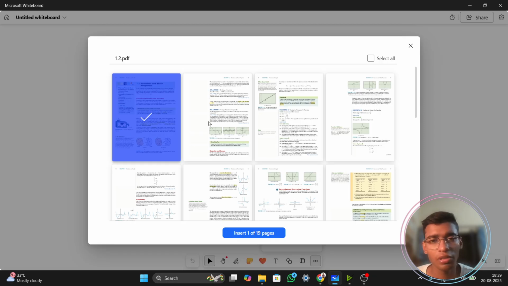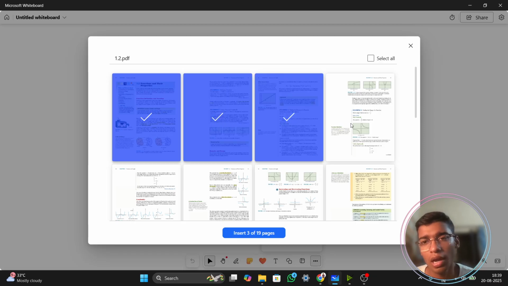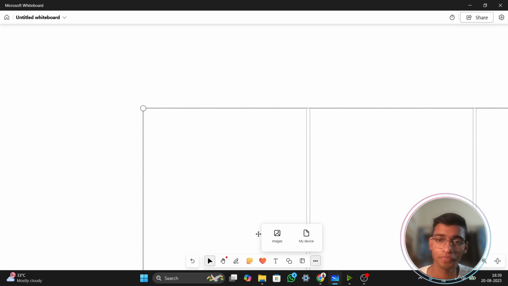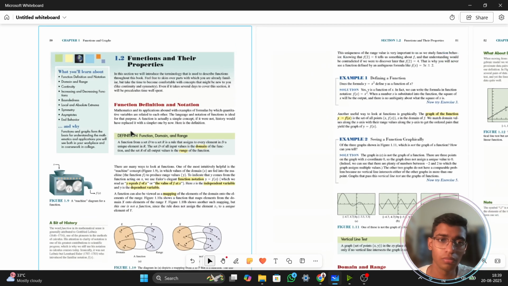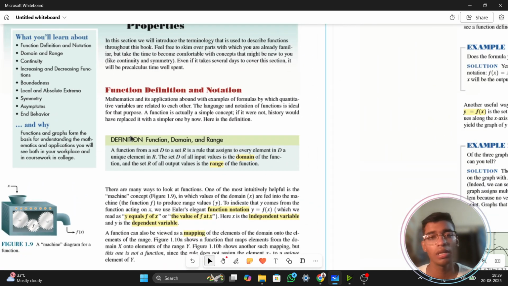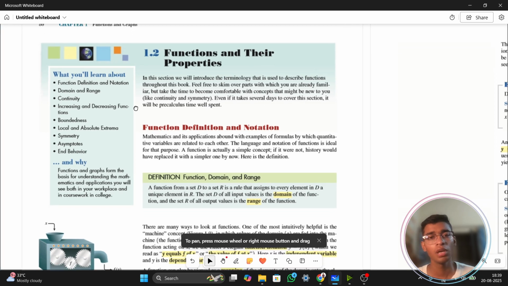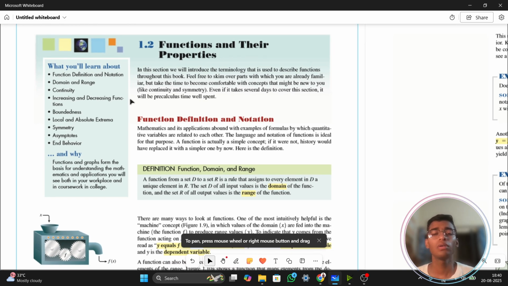Today I shall be covering functions and their properties till domain and range. Continuity of the functions, I'll take in the next lecture. So this is all which we are having. I hope we are all clear with the things which we had done in the previous lecture. So let's start.